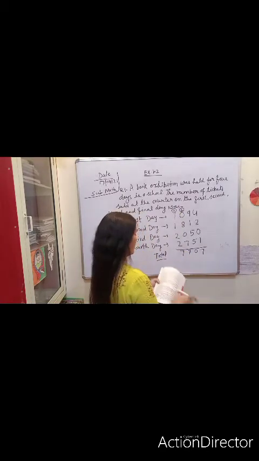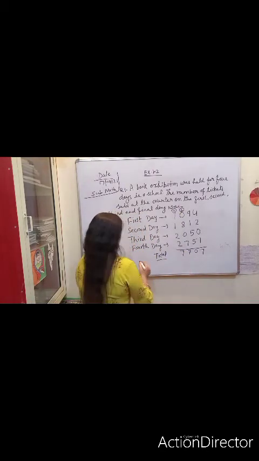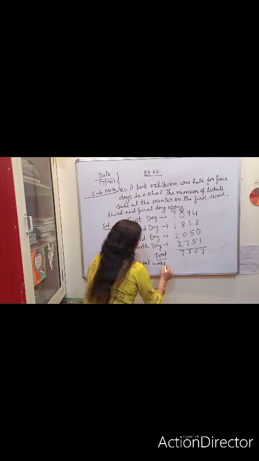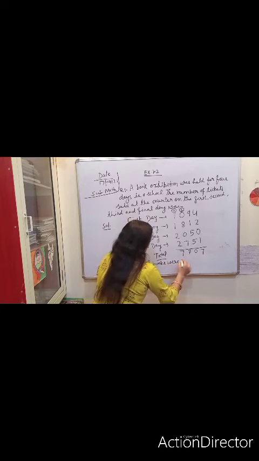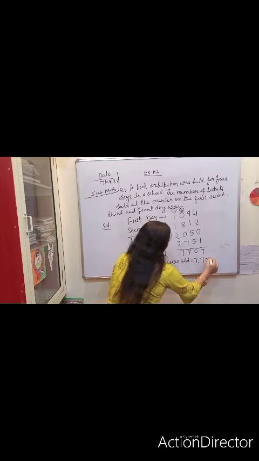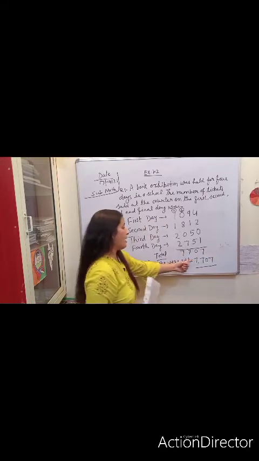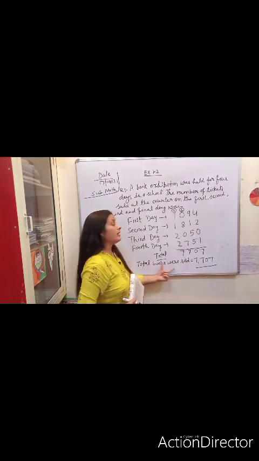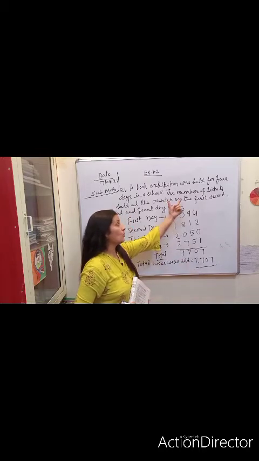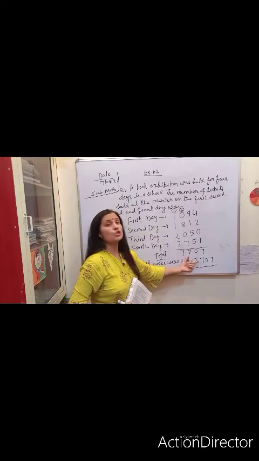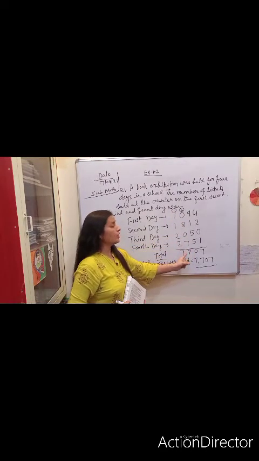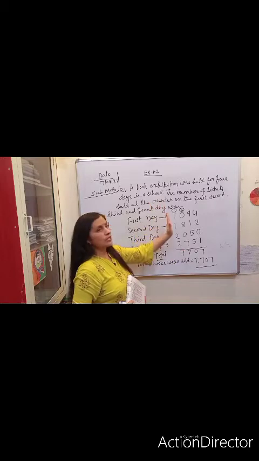So how do we make a statement, or how do we write in language? Total books sold equals 7707. Now I have placed a comma because I have written a statement. So whether you are writing a statement or a sentence, in that situation you can use commas. But if you are doing a calculation in mathematics, you are not supposed to put commas. Understood? This is your first question.